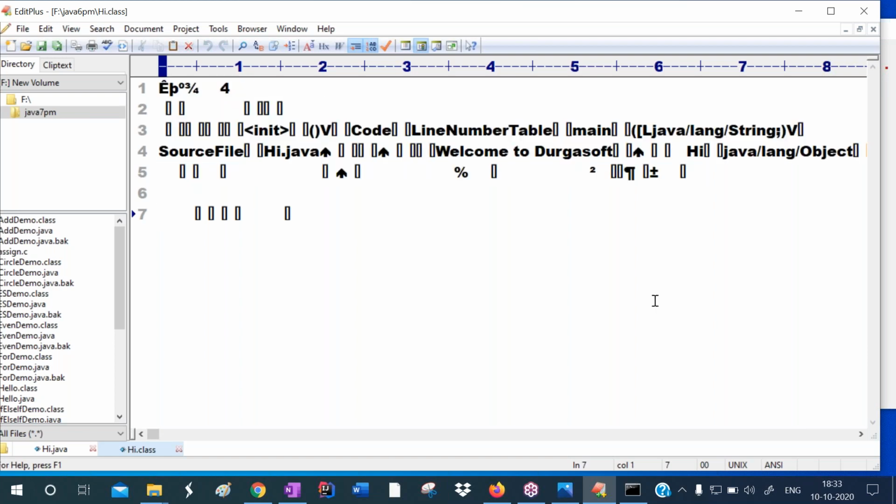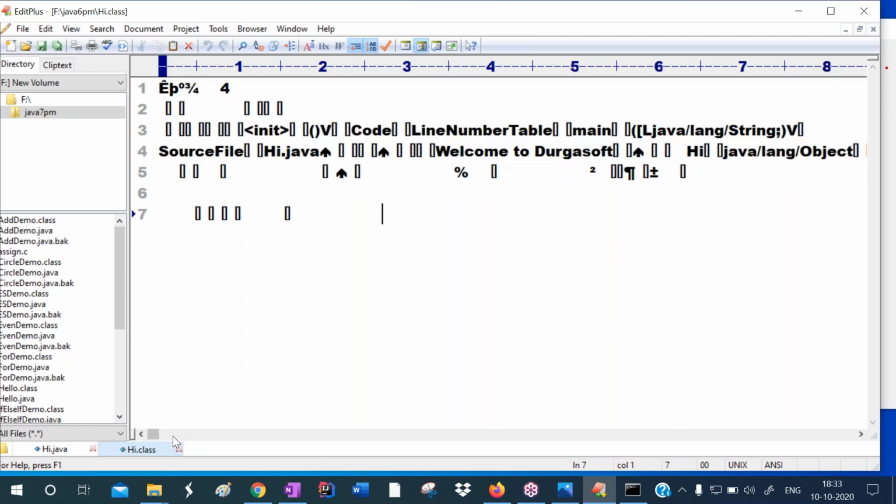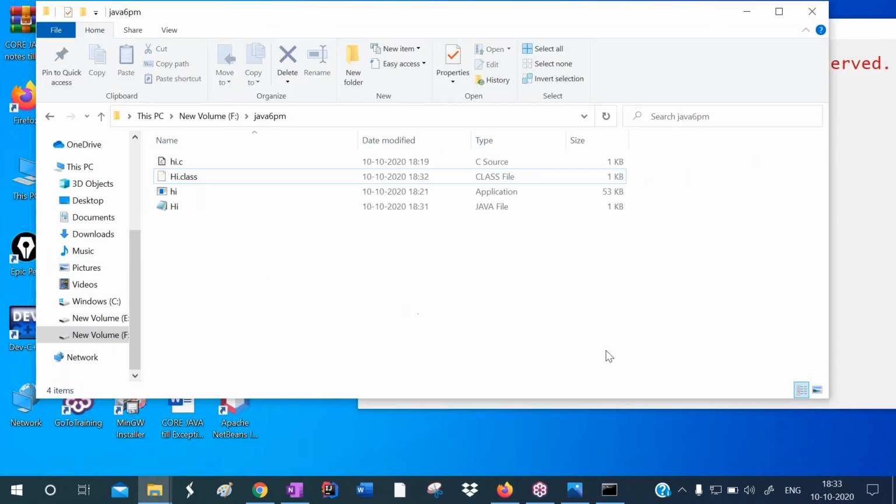So bytecode means this is the intermediate code generated by the Java compiler. The Java compiler translates source code to bytecode. No one can understand this bytecode except JVM. So who is responsible to run this bytecode? JVM is responsible.